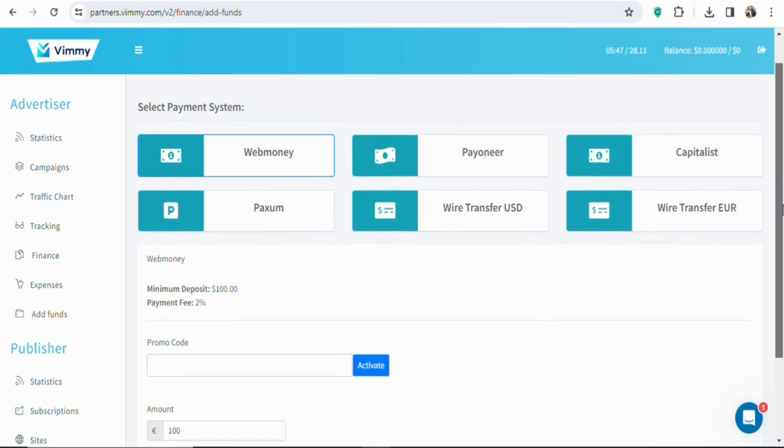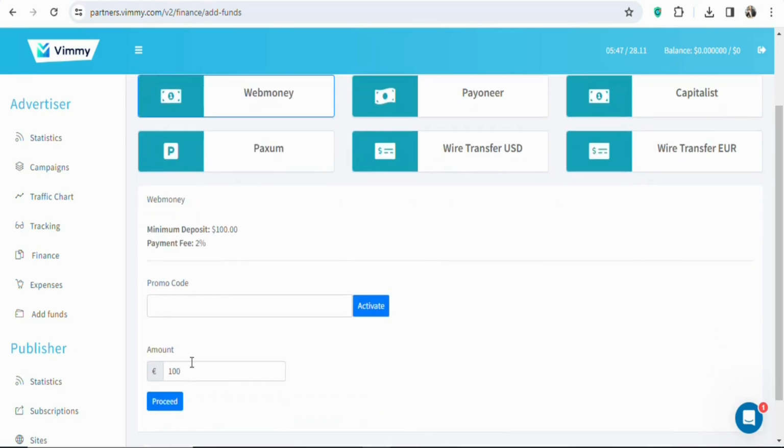So what you have to do is enter the amount here. Once you enter the amount, you are going to click on proceed. Once you click on it, you are going to deposit money into your account so that your ad can start running, for you to get people who live in France to enter the required details for you to make money. The minimum deposit is $100. That is the minimum amount that you can deposit to this website.